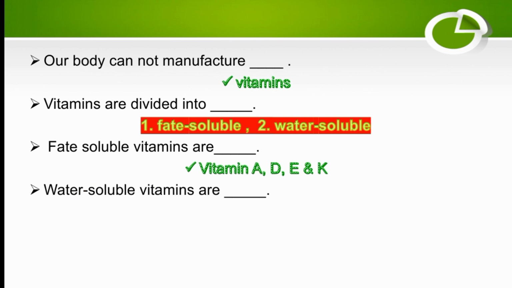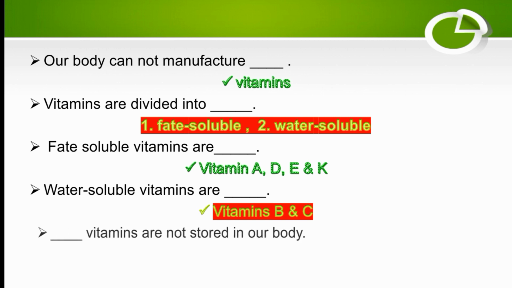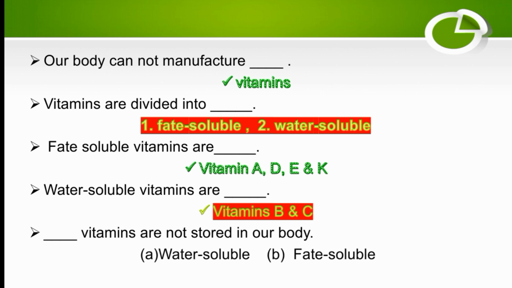Water soluble vitamins are vitamin B and C. Water soluble vitamins are not stored in our body, so the right option is water soluble.